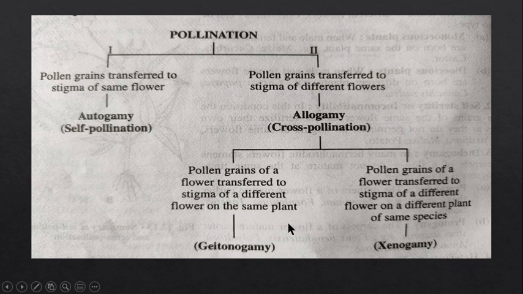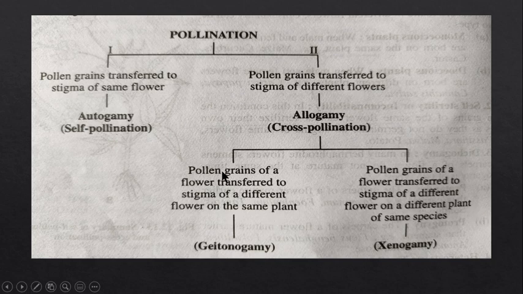So I think it is clear now what is geitonogamy and what is xenogamy. In xenogamy, the pollen grains of a flower get transferred to the stigma of a different flower but on a different plant. So that means the pollen grains from one plant and the stigma of another plant, or two flowers situated on two different plants, are involved.